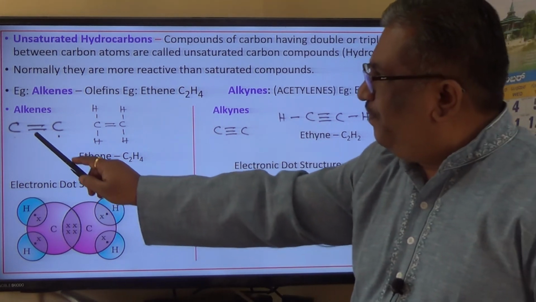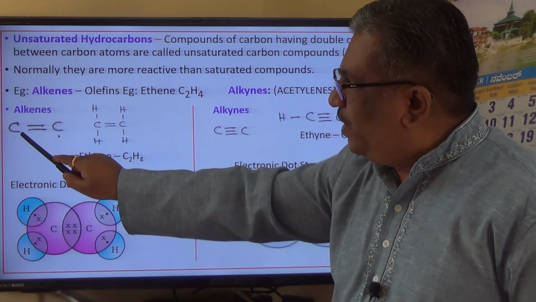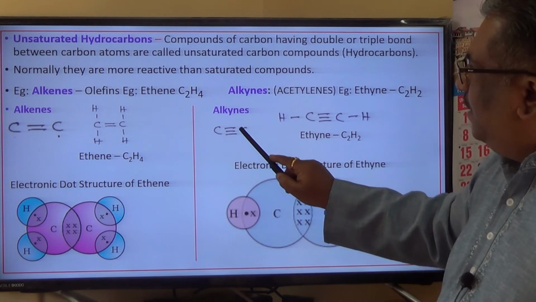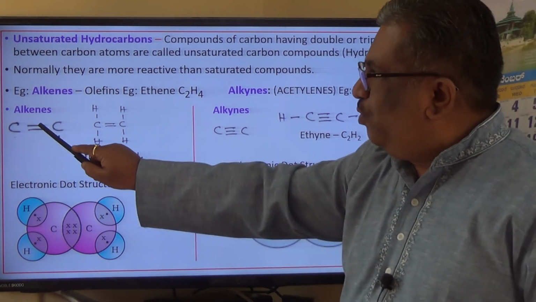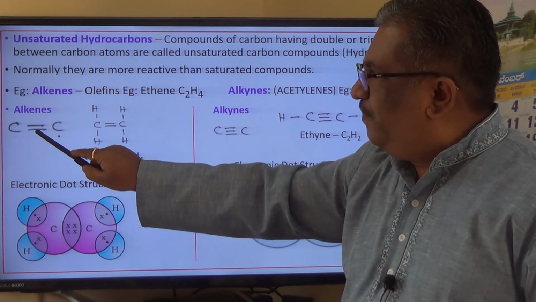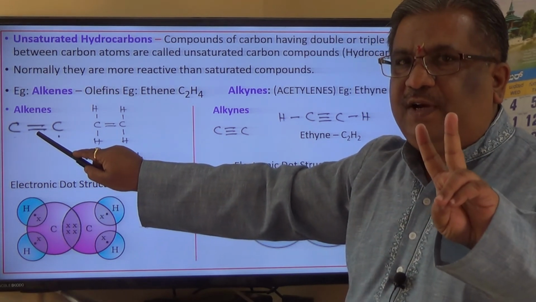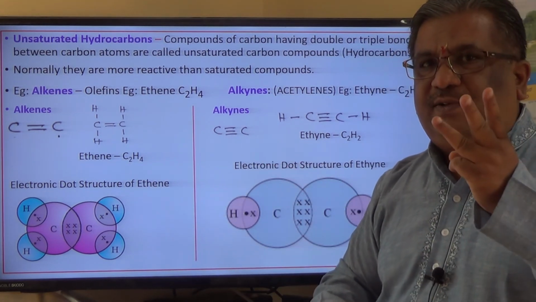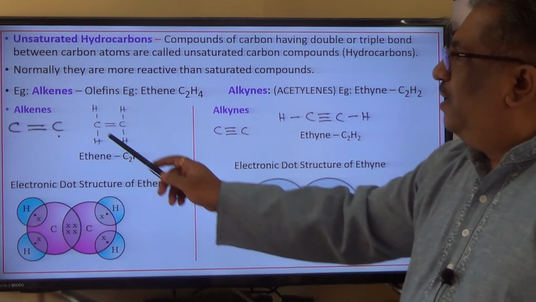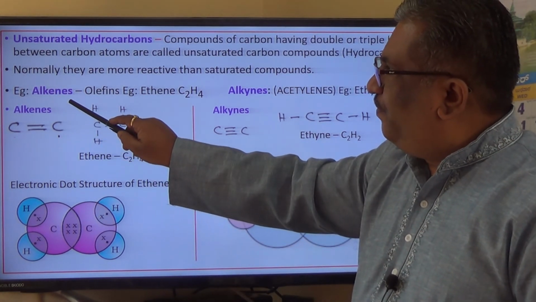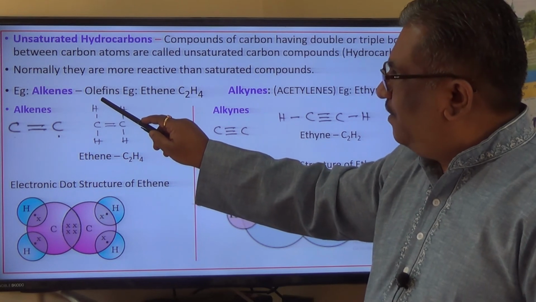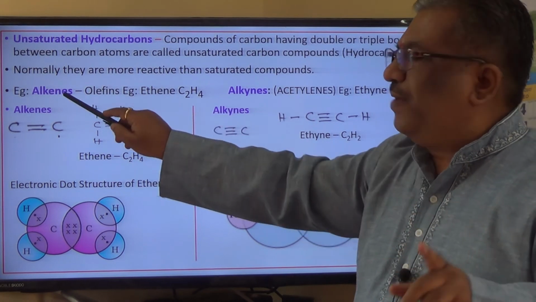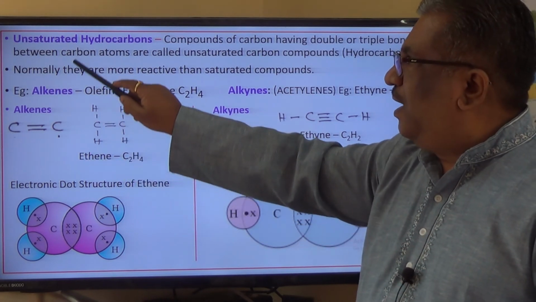If that is the case, look at this, the requirement. Between two carbon atoms there must be a double bond, or between two carbon atoms there must be a triple bond. Two bonds represented by two lines indicate two pairs of shared electrons. Three bonds represent three pairs of shared electrons. Examples are alkenes, which are also called olefins, and ethene, the first compound of alkenes, is an example of an unsaturated hydrocarbon.